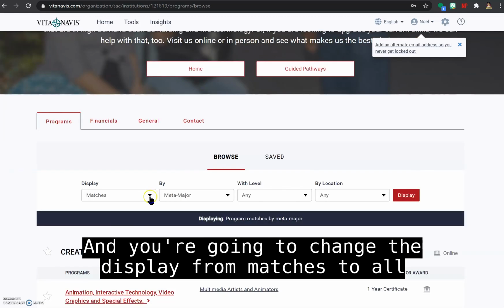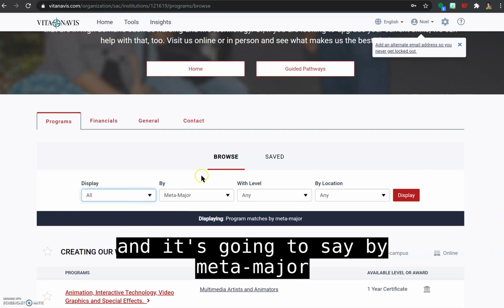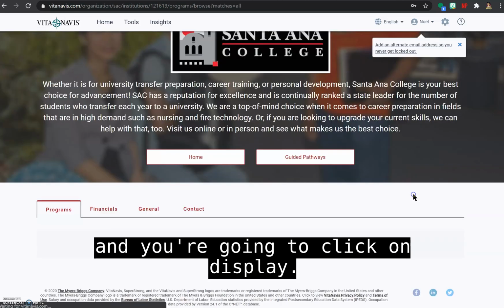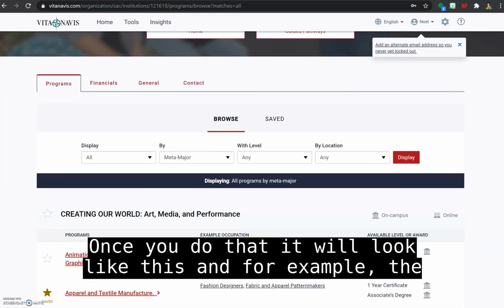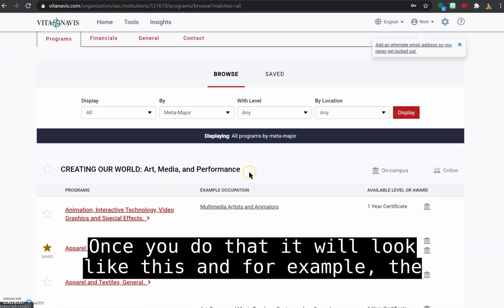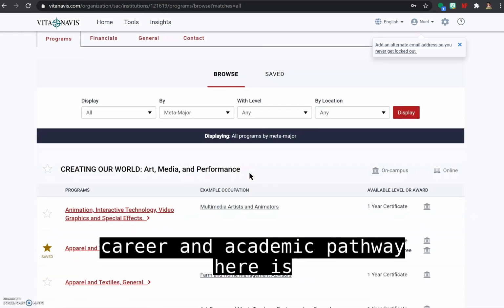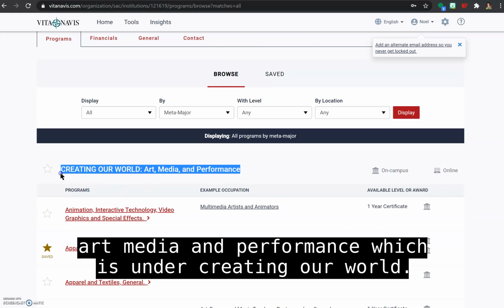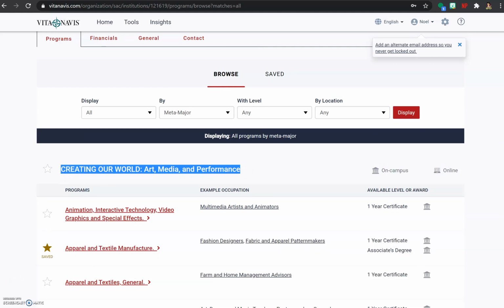And you're going to change the display from matches to all. And it's going to say by meta major. And you're going to click on display. Once you do that, it will look like this. And for example, the career and academic pathway here is art, media, and performance, which is under creating our world.